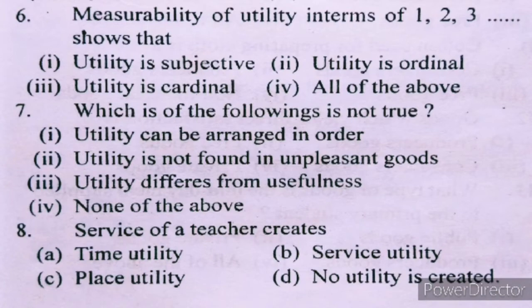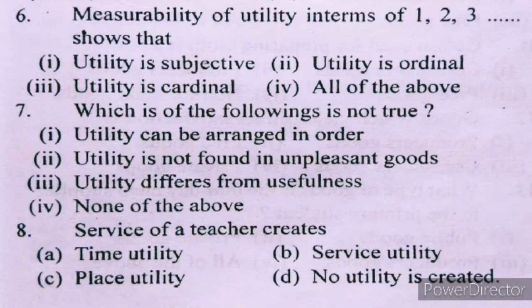In number 2 we have discussed all about this. When we calculate utility by 1, 2, 3, it is called cardinal. So the answer will be III, utility is cardinal.